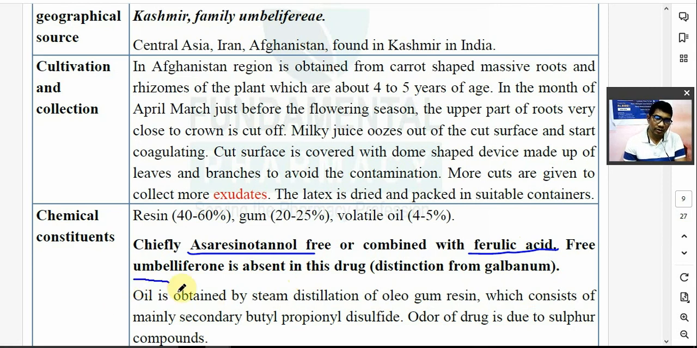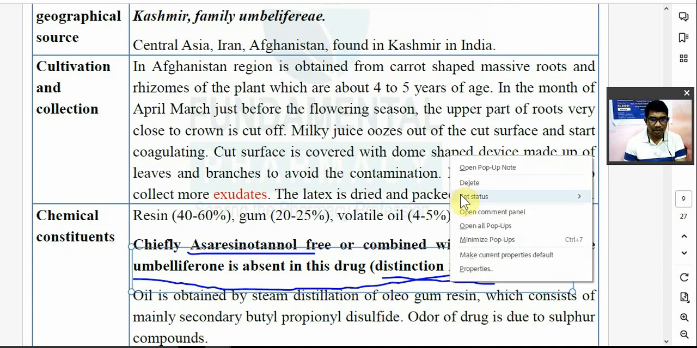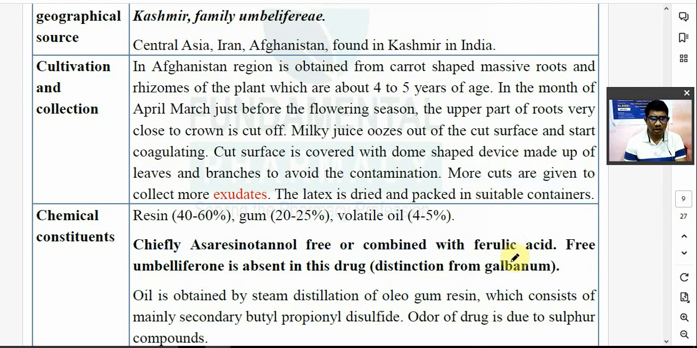Now free umbelliferone is not present in this plant; it is absent in the drug. This is a distinction from galbanum. There is a drug called galbanum which contains free umbelliferone, while this one does not, and there is a test for it. So the main component is nothing but asa-resinotannol, in combination with ferulic acid or not. Oil is obtained by steam distillation of the oleo-gum-resin, which consists of secondary butyl propenyl disulfide. The odor of the drug is because of this sulfur compound.